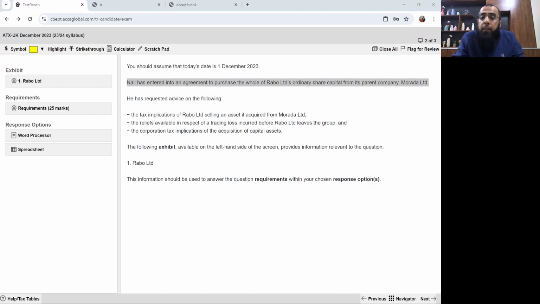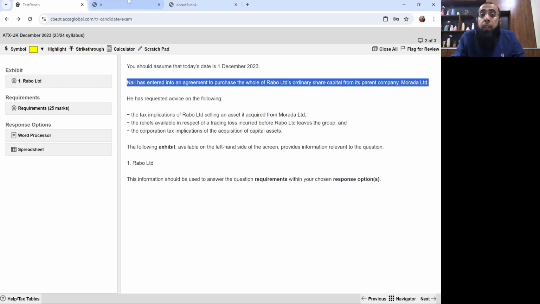Our approach remains the same. We first read the entire question with complete patience and concentration. Then we discuss the points which we have to include in our answer, and then we actually draft the answer during the class. I told you in the previous class also that it's very easy for me to just discuss the answer and read it from the examiner's answers. But then you will not be able to understand how you have to actually draft the answer.